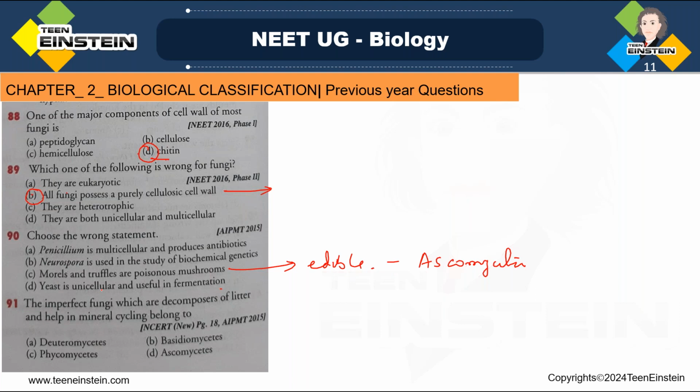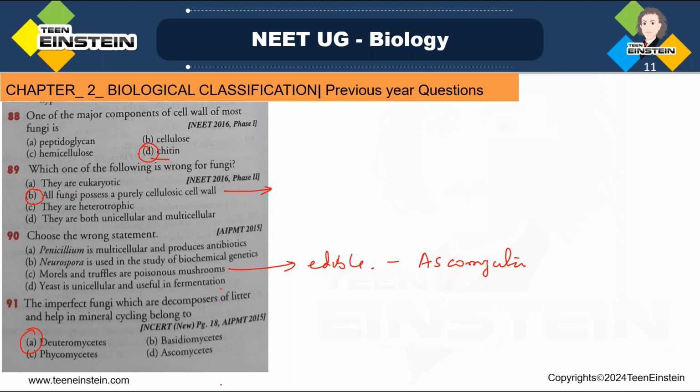Then question number 91. The imperfect fungi, which are decomposers of litter and help in mineral recycling, belong to. Fungi imperfecti, or the imperfect fungi, which are decomposers of litter and help in mineral recycling, belong to deuteromycetes. Okay. And they are fungi which do not fit into the common edible forms.